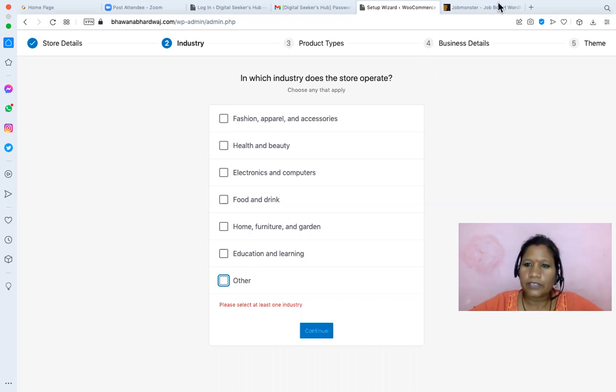Will it work? We can select food and drink. But you are working on different things, on others, so you can select as per your requirement. You can select education and learning, or furniture. You are also interested in food and in education and learning. So for Meenakshi ma'am, it will be fashion apparel.